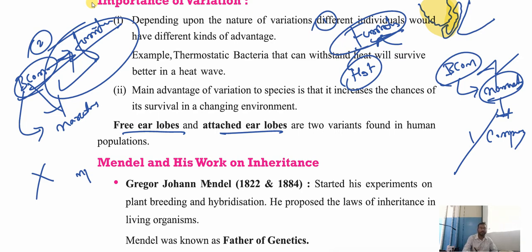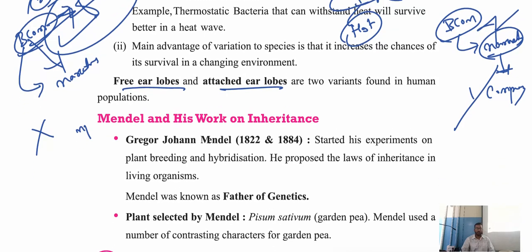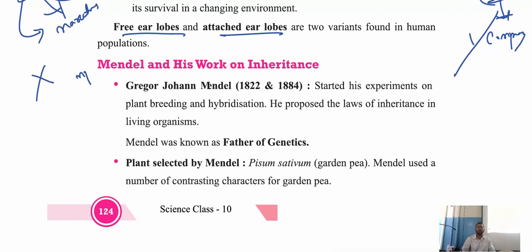Got it? Now, my dear students, our Johann Mendel, remember the story in the beginning? Yes. Now Johann Mendel did some experiments and research on why these variations are there, what the advantage of these variations is, and how they are helpful to us.